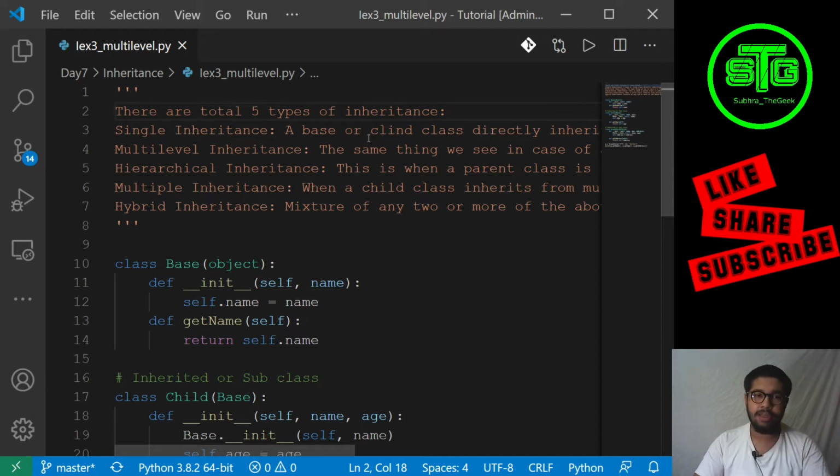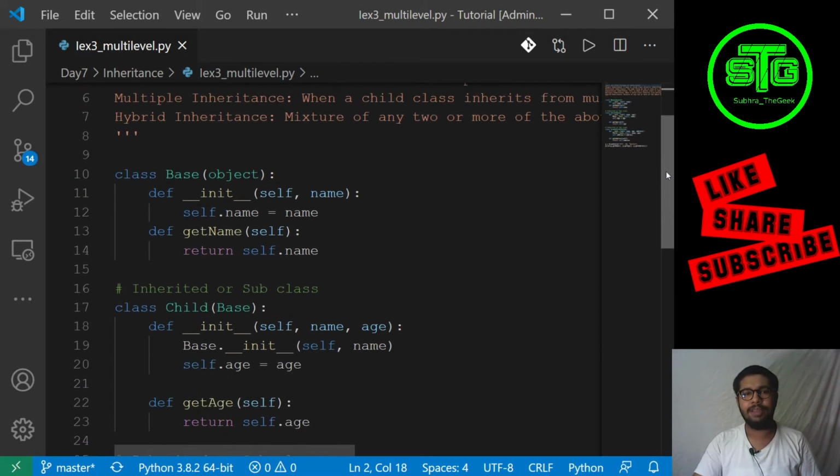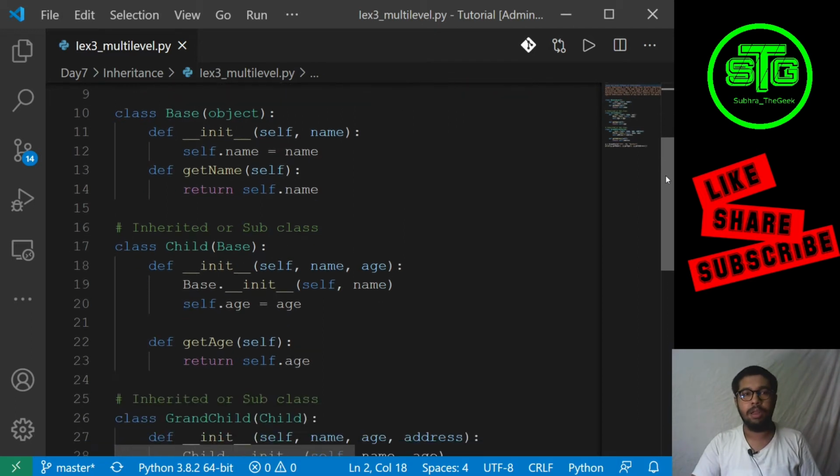So if you do this, write these 5 terms with a brief explanation, give the diagram and give a small program for it. I have given small programs for each and everything, that's why I have defined them in different files. So when you do that, you are done, my friend. It generally carries 10 marks, so you get 10 marks. That easy it is.